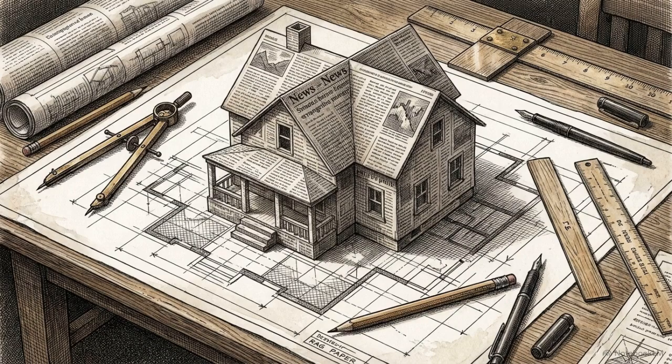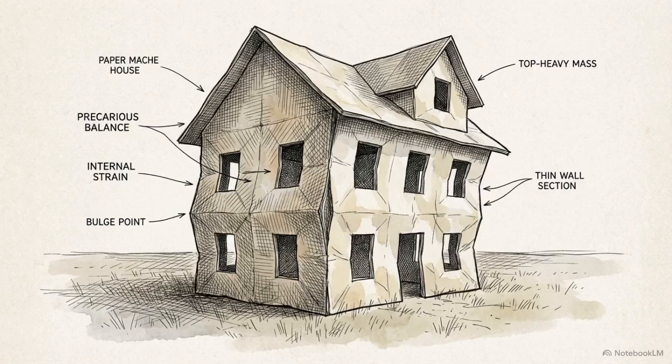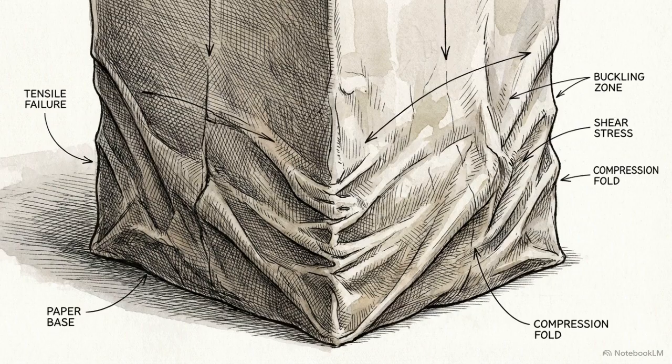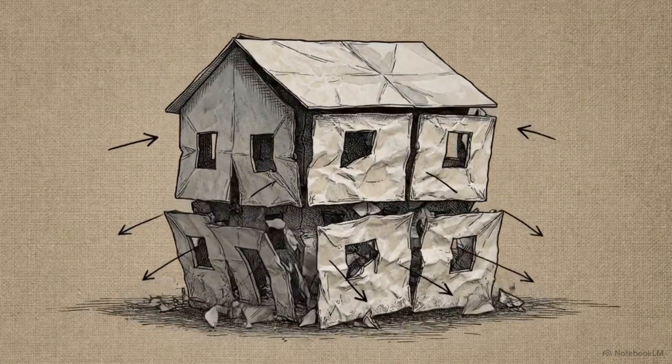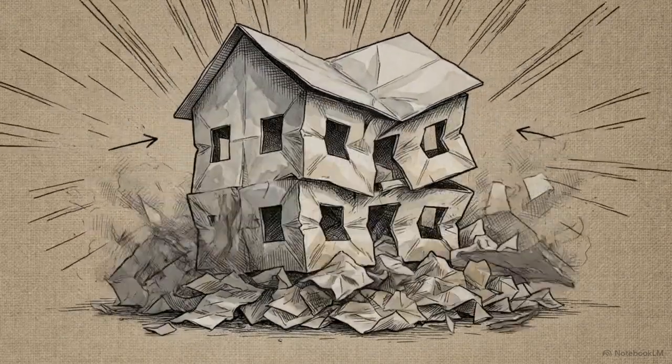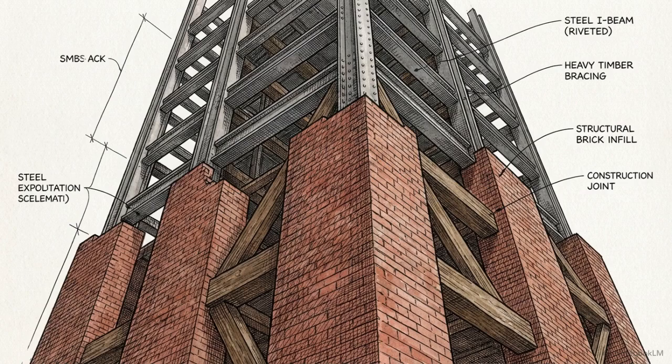Architects can easily construct a small-scale model of a house out of paper mache, and the model will stand perfectly upright. If you try to build a life-sized house out of that same paper, the total weight of the structure, its volume, increases much faster than the paper can handle. The cross-sectional strength of the walls, its area, fails to keep up with the weight, and the structure collapses inward. This mathematical disproportion forces engineers to ditch lightweight materials as they scale up, swapping paper for brick, steel, and wood to support the massive increase in structural weight.